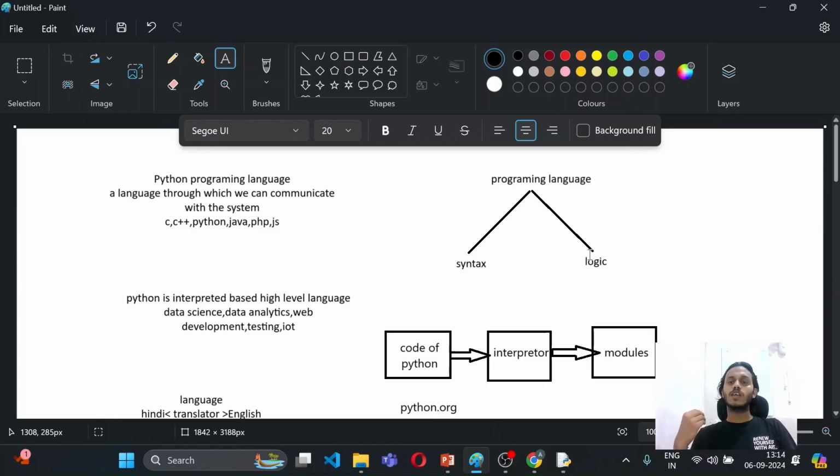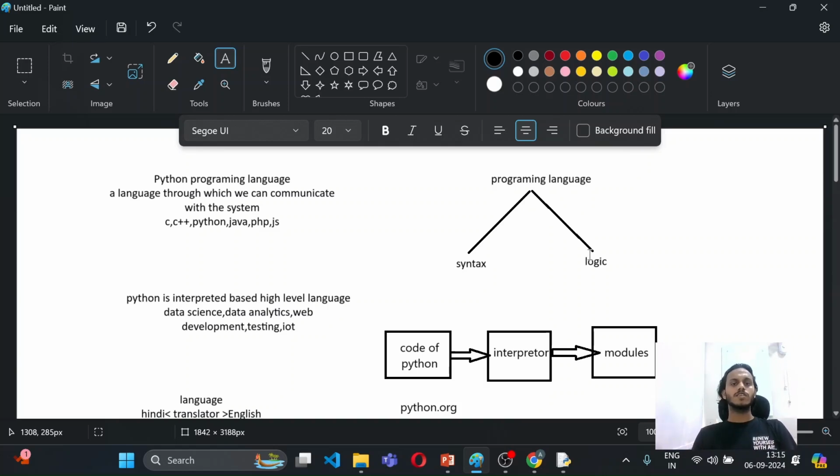Like how we can create a logic. Let's suppose a simple example. Suppose I want to check whether a number is even or odd. For that, we have to create a logic: if the number is divisible by 2, then it will be even, else it will be odd. So that is a logic. And for applying that logic, we need a language. Like if I am explaining to anyone that 2 is an even number, I need a language to explain that, a way to communicate or implement that part.